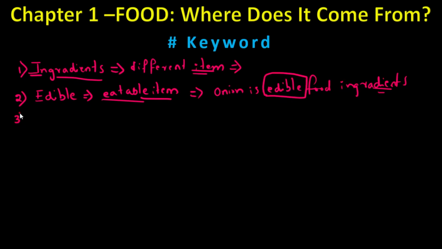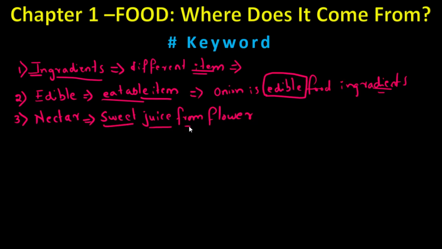Third one is nectar. Nectar is a sweet juice from flower. So to tell this sweet juice from flower, we can directly tell nectar.